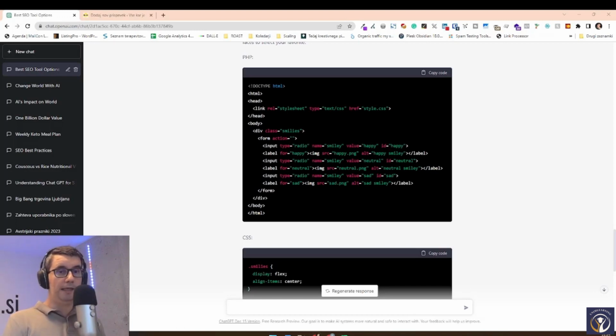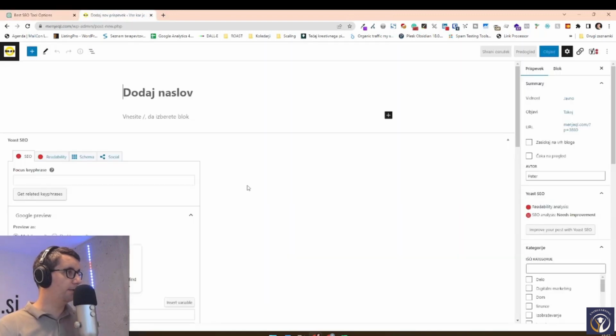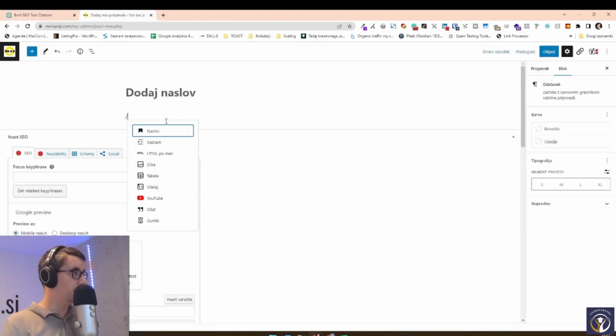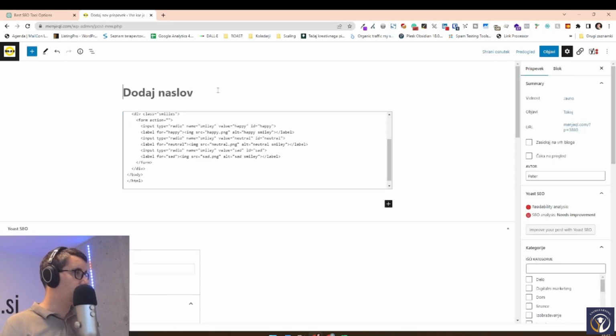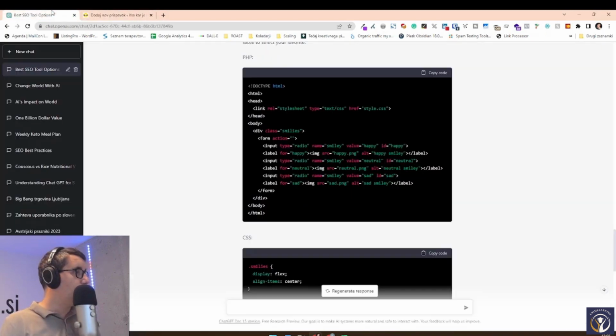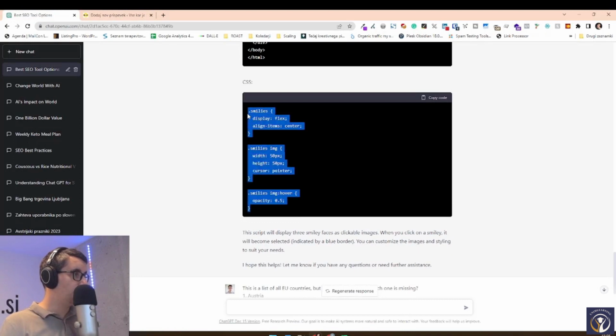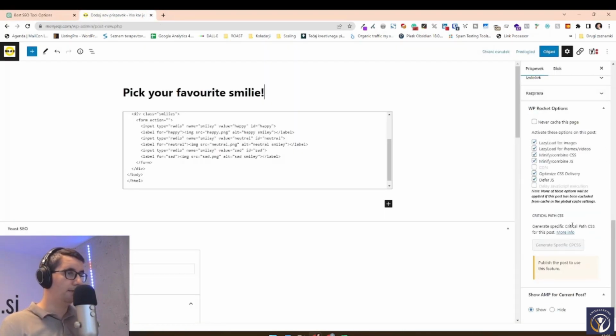And because we don't want to waste any resources, we're going to take the form that it gave us previously and put it into a WordPress post. And we have the CSS that we can also paste into the custom CSS.